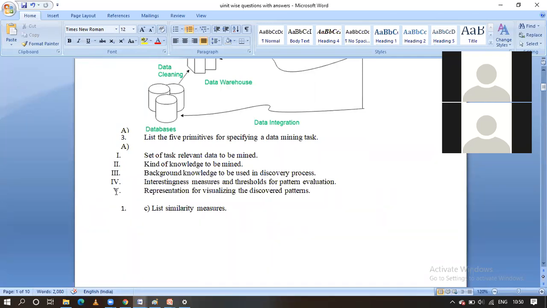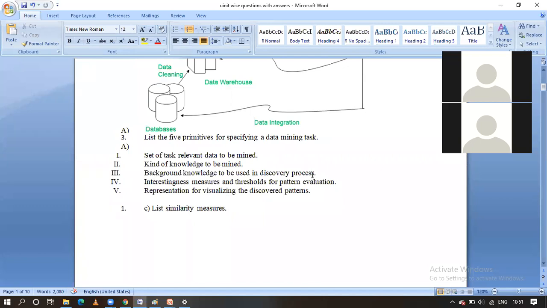Okay, the next one is the background knowledge to be used to discover the process. Lot of data mining background process, which algorithm to apply, to which data to apply, that is the background knowledge for discovering the process. Discovering the process means data mining, guys. Here in the data mining process, what we are going to discover is the knowledge, useful knowledge. For that, what is the background knowledge used in the discovery process? Which algorithm to apply, on which data to apply, what is the main concern here, all the things also matter, guys.